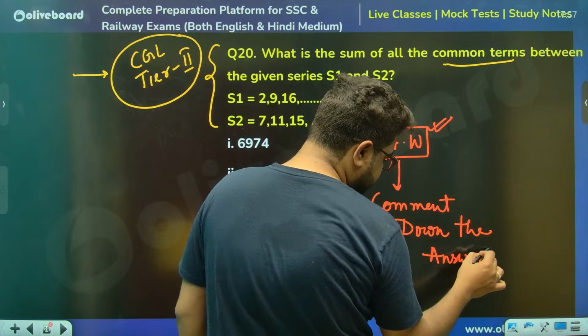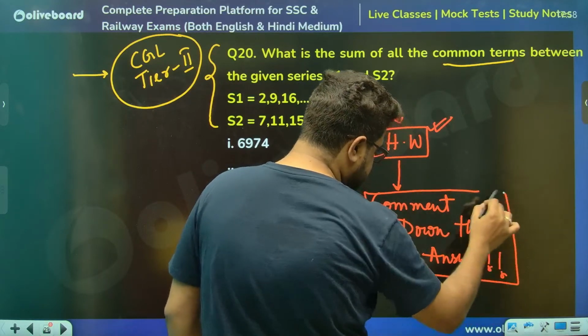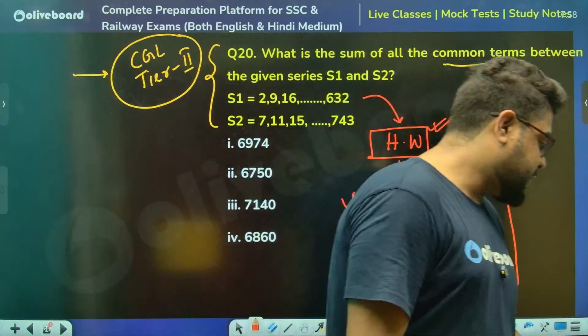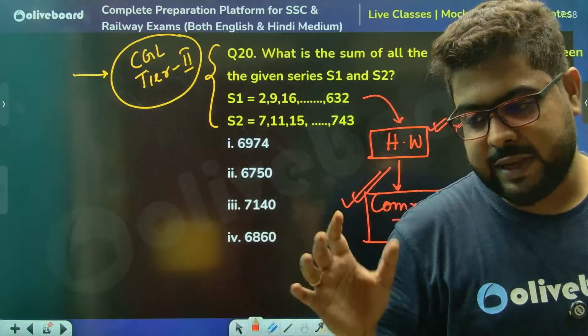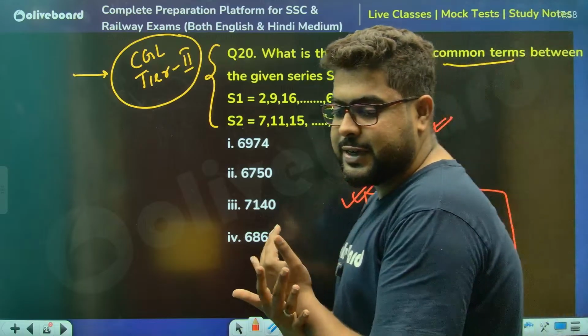I will personally reply to the comments. Though this is a tier 2 question, you must know the concept. This is not a very simple concept, very specific concept of LCM. Okay? So that is something I wanted to convey.